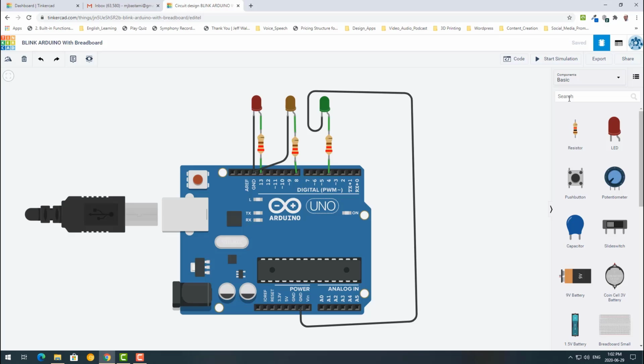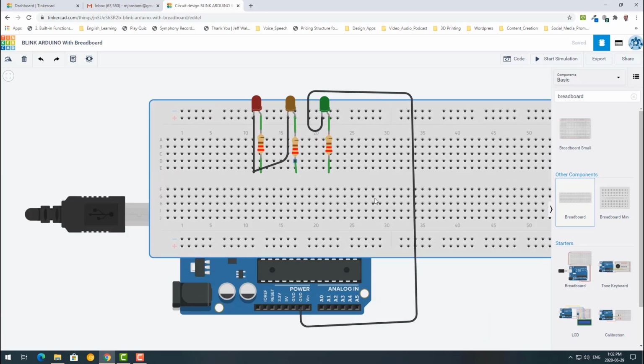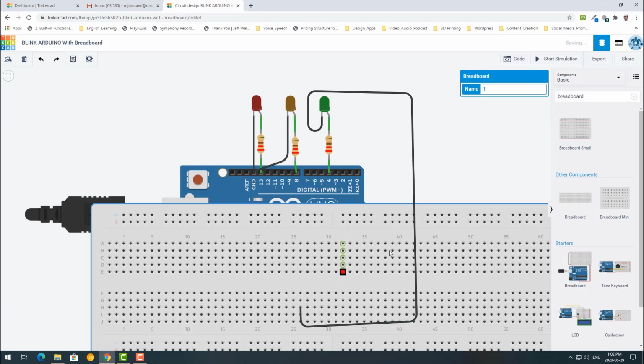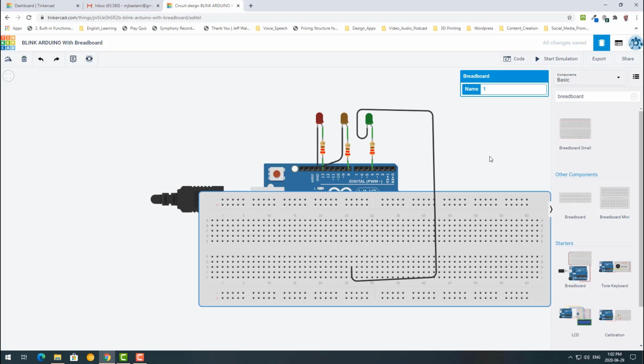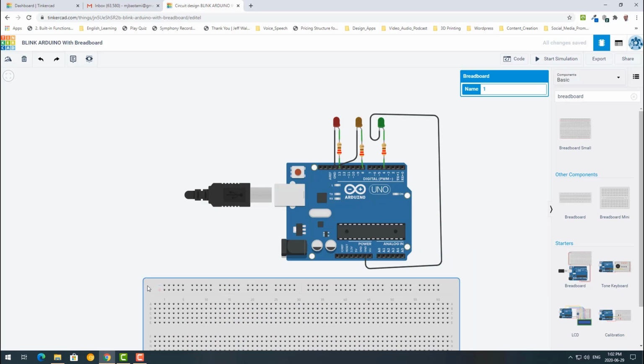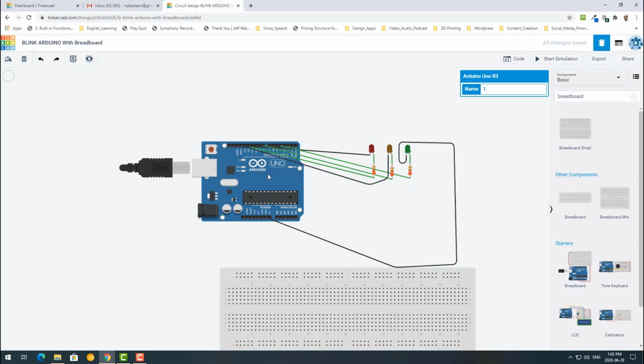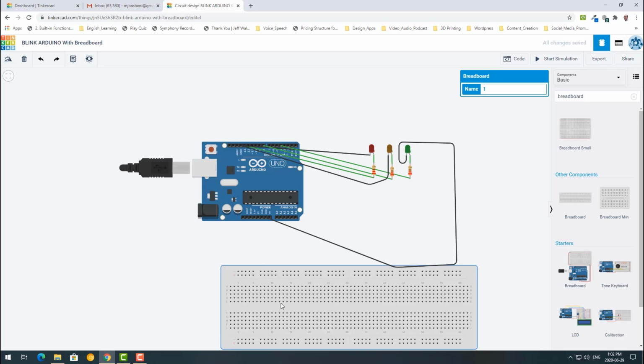So I'm going to use a breadboard. Just search for breadboard, this one. Just click on that, and let me make it smaller and then bring the breadboard here. So I'm going to use this breadboard to organize this project.